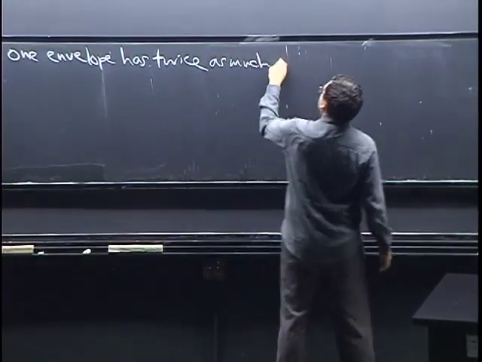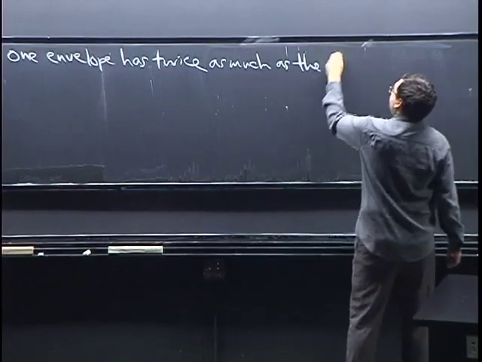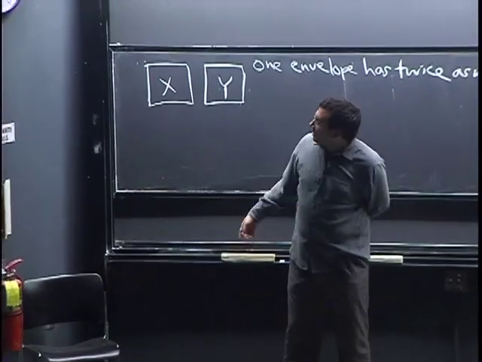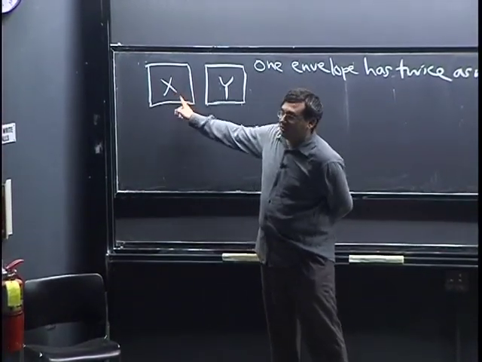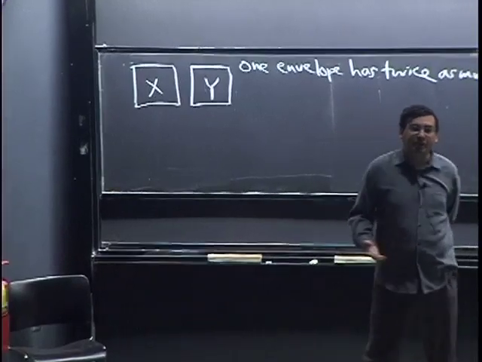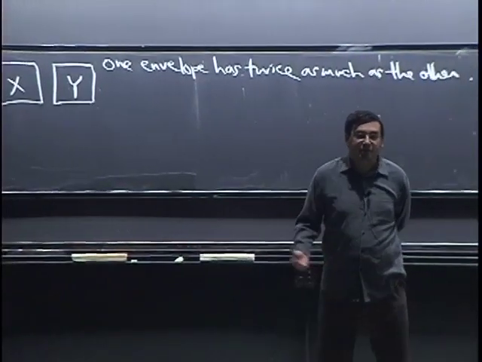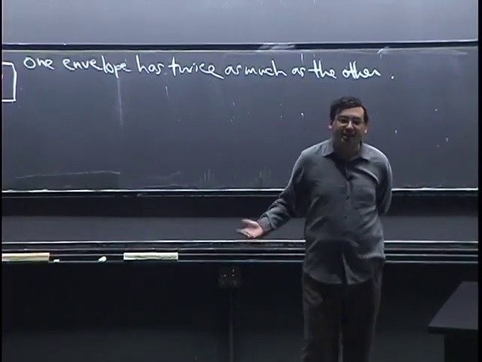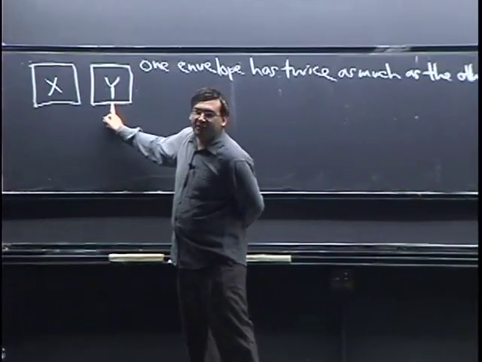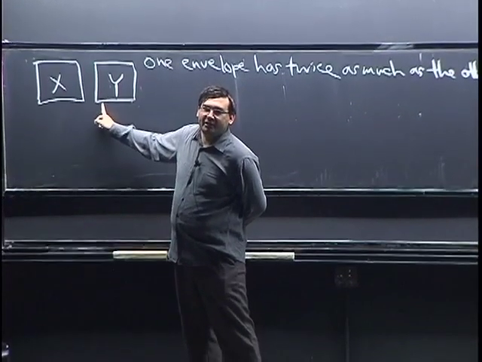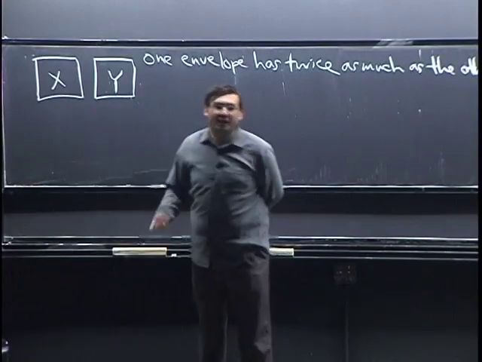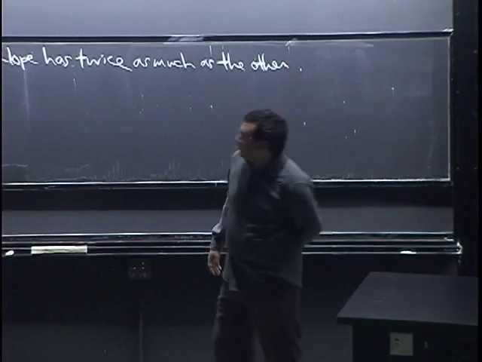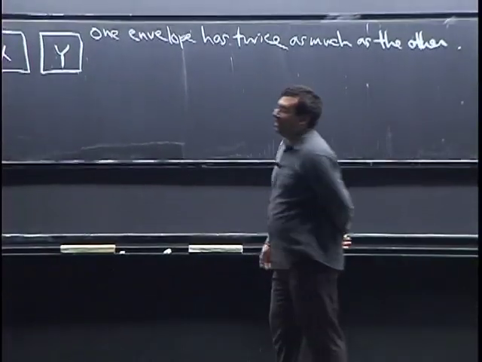Okay. So the argument last time was, let's say you get to pick one. So let's say you pick this one, and if this one's X, you don't know what X is unless you open it, but you do know that the other one is either 2X or X over 2. And if you average 2X and X over 2, you get a number bigger than X, which suggests that this one is better. But you could have applied the same argument to this one. If this one's Y, the other one's 2Y or 1/2 Y. If you average 2Y and 1/2 Y, you get a number bigger than Y. So, all right, let's actually write that out kind of formally as an argument.